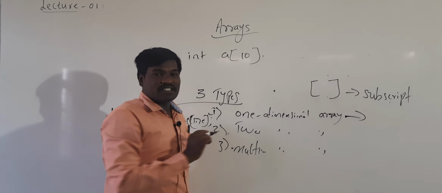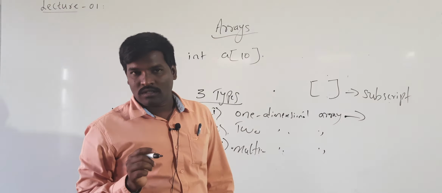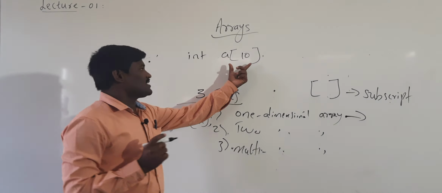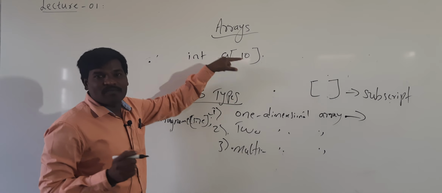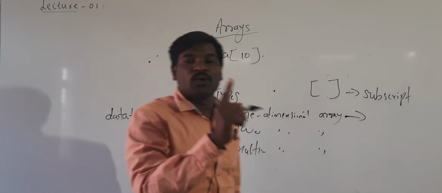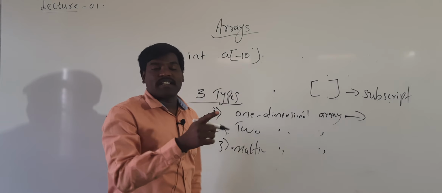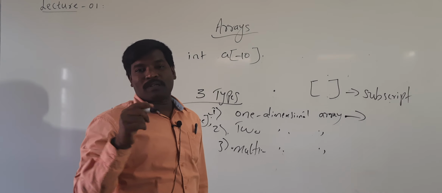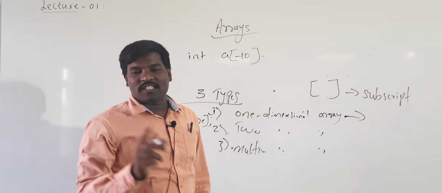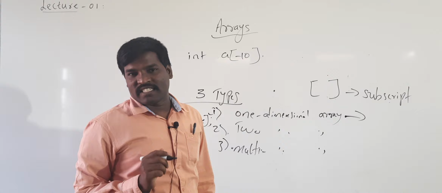Here I mention the size as 10. One more thing is, this size value must be a positive integer only. Don't write minus 10, minus 10.5 or plus 10.5. It must be a positive integer.